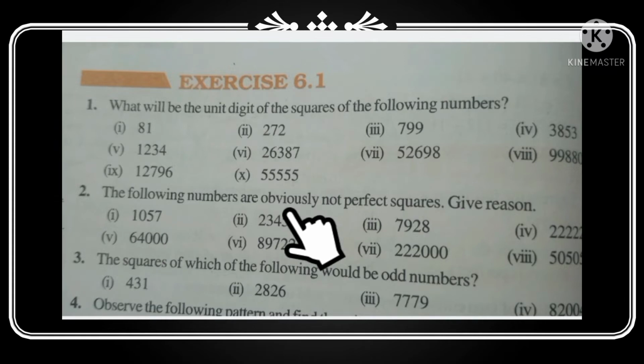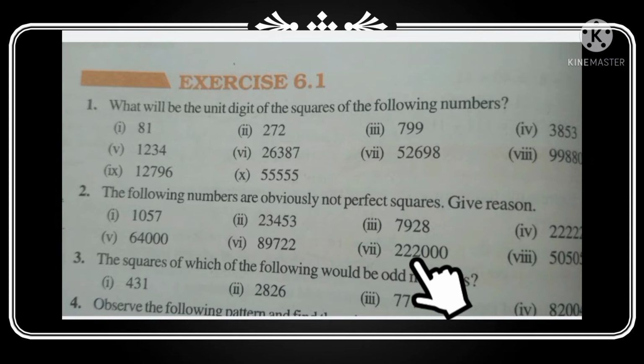Second question, the following numbers are obviously not perfect squares. Give reason. Here we want to check whether the numbers are ending with those particular digits 1, 4, 5, 6, 9, 0. But here the number is ending with 0, but here 3 zeros are there. A square number containing 0 should have an even number of zeros. Here the question is 64,000; 6400 is a perfect square, but here the number of zeros is 3. That means this number is not a perfect square.